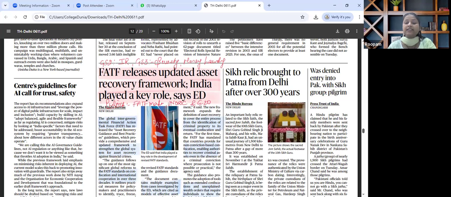Financial transparency is now new frontier of sovereignty. It could be an angle for mains perspective as well. Role of India in shaping FATF outcomes during G20 presidency. So this is relevant for both GS paper 2 under the theme institutions and also GS paper 3 security and economy.